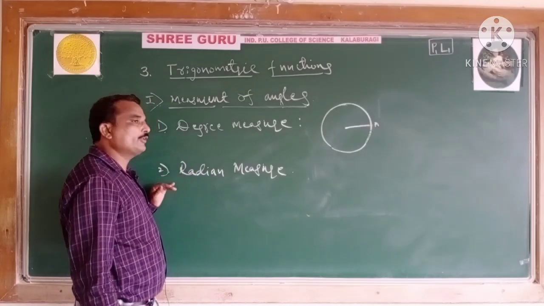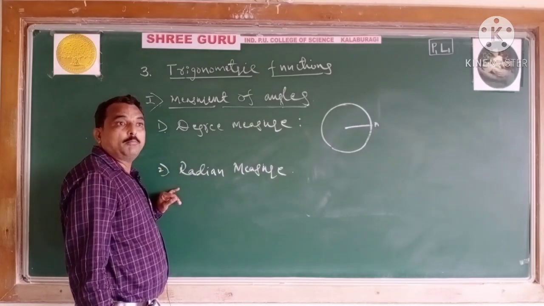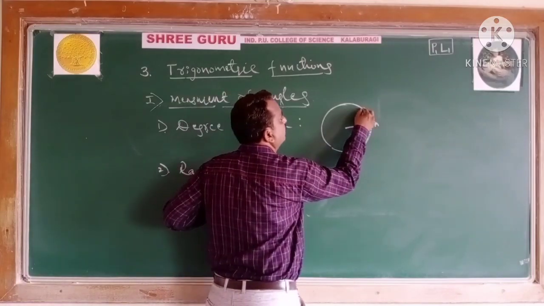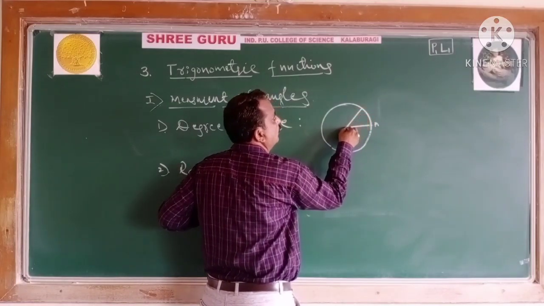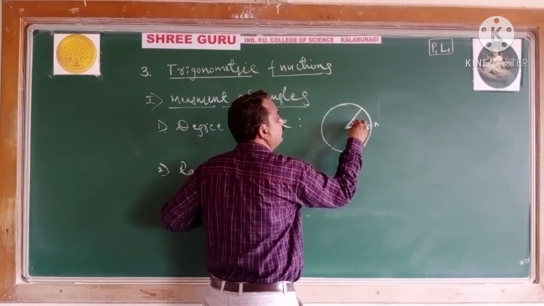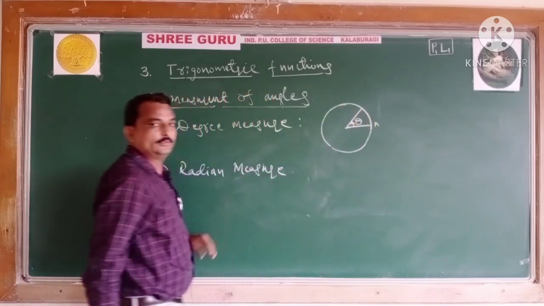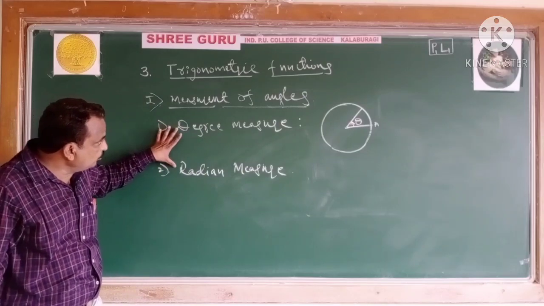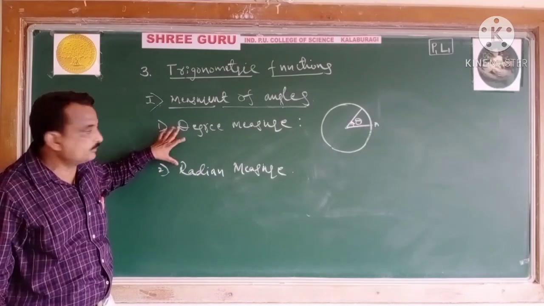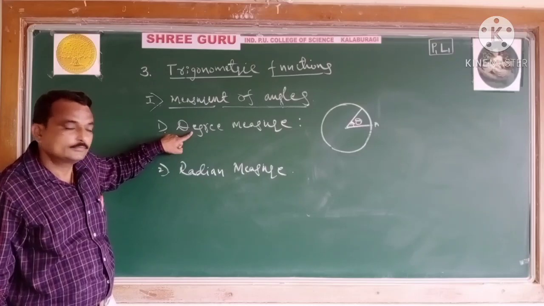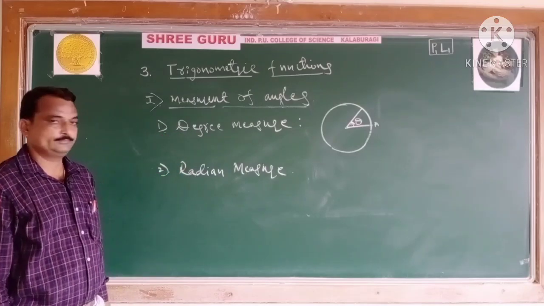See how the degree measure works, you know already. The amount of revolution from its initial position to the terminal position is read as an angle. Now these are the two systems of measuring angles: one is degree measure, another one is radian measure.